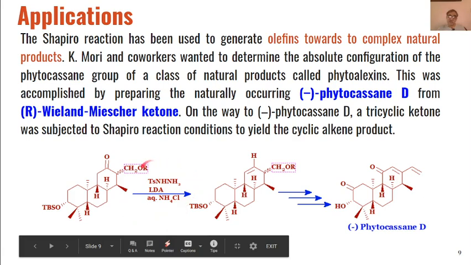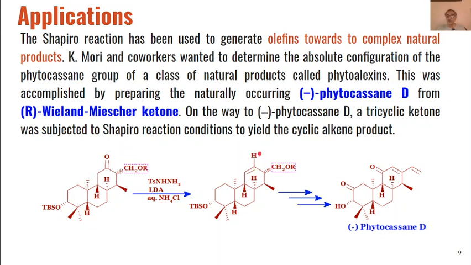When we react this with tosyl hydrazine in the presence of lithium diisopropylamide, first this ketone will be converted into the hydrazone, and then that hydrazone will react with LDA to give us the vinyl lithium intermediate, where here we will have the lithium ion.